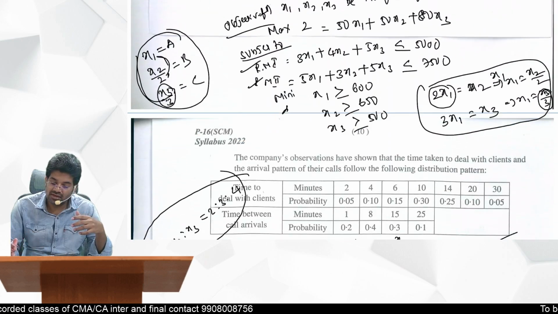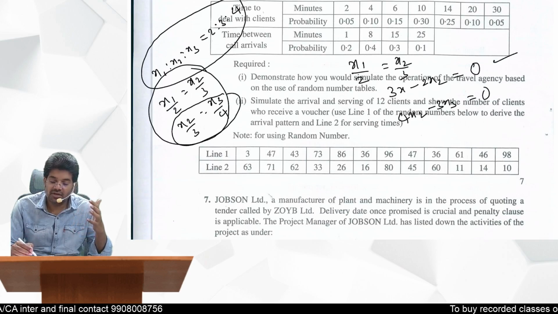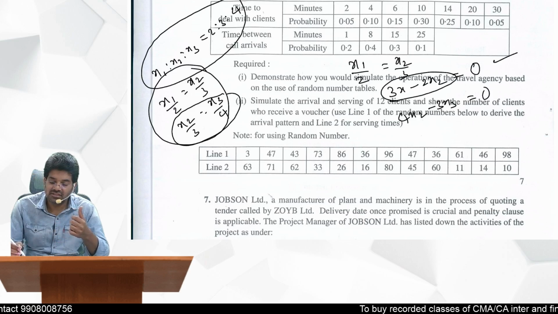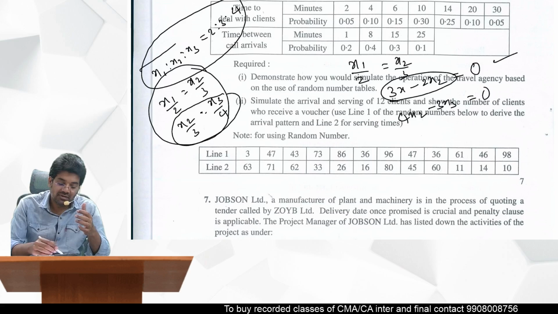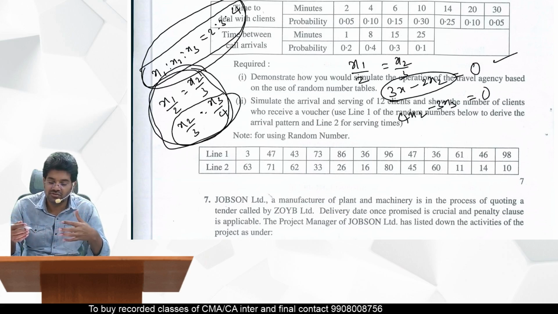So that is what I have done here. x1 divided by 2 is equal to x2 divided by 3. From that I got this equation. Then x2 divided by 3 is equal to x3 divided by 4. So from this ratio, this is what we can write. In foundation you might have learned ratios, so probably you have understood. From these equations you can get this.